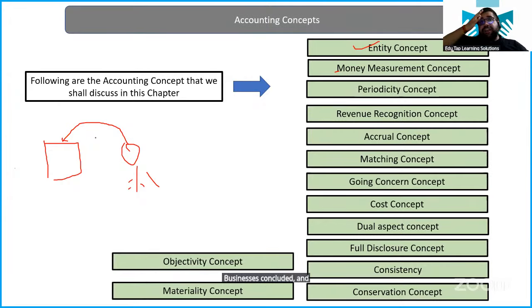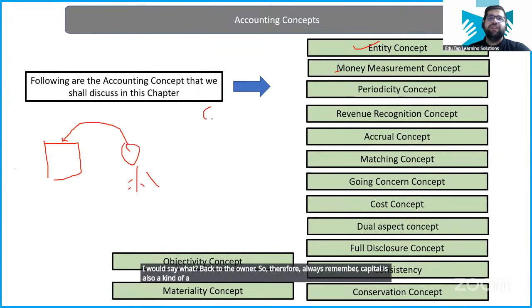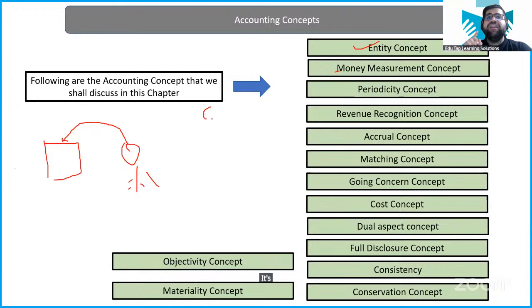Then the business has to pay back the capital to the owner. So always remember, capital is also a kind of liability. I'm not saying that it's a loan; I'm just referring to the word liability.